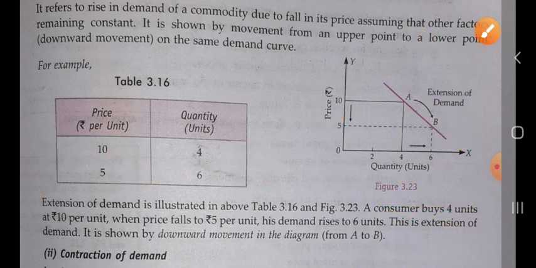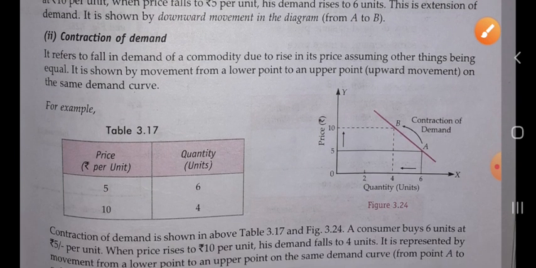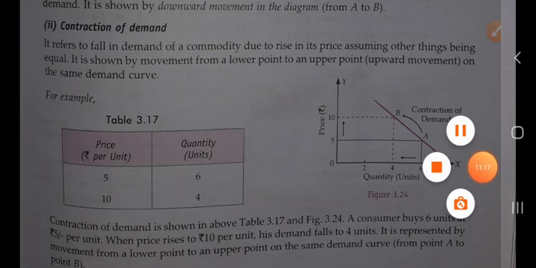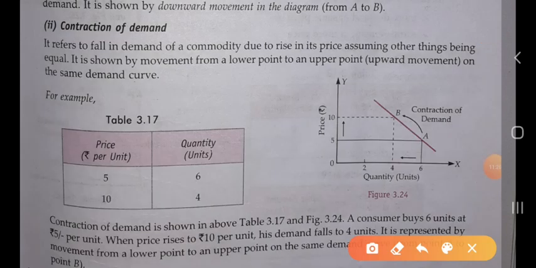Okay, now the next is contraction of demand. It refers to the fall in demand of a commodity due to a rise in its price, assuming other things being equal. It is just the opposite of extension of demand. It is shown by the movement from the lower point to the upper point. That means an upward movement on the same demand curve.